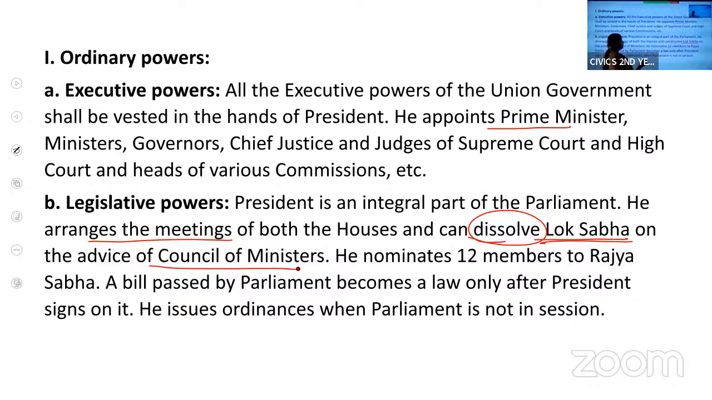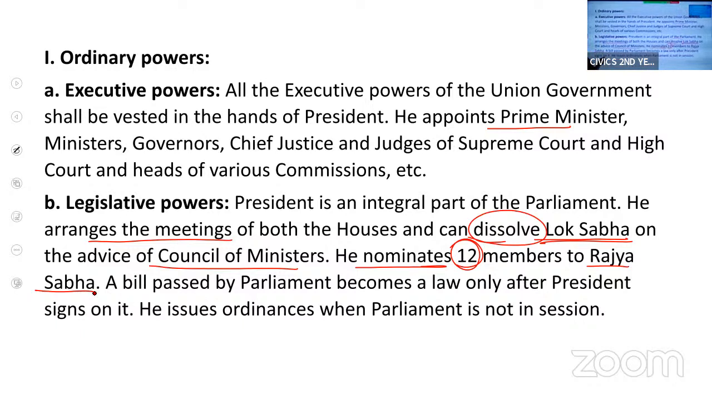Then coming to nominations. The President nominates 12 members to the Rajya Sabha. They are not elected by the people or by the members of Lok Sabha. They are nominated by the president. They don't belong to any political party. They are the representatives and experts in different fields.